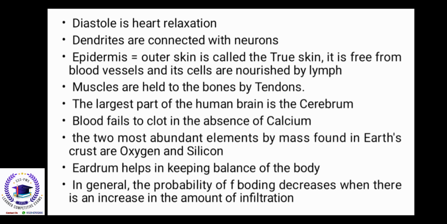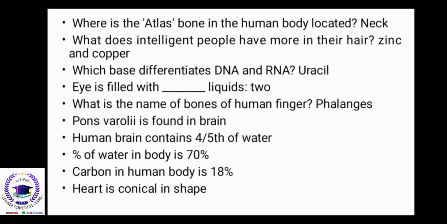Muscles are held to the bones by tendons. Largest part of the human brain is the cerebrum. Blood fails to clot in the absence of calcium. The two most abundant elements by mass in Earth's crust are oxygen and silicon. The eardrum helps in keeping balance of the body. In general, the probability of flooding decreases when there is an increase in the amount of infiltration.